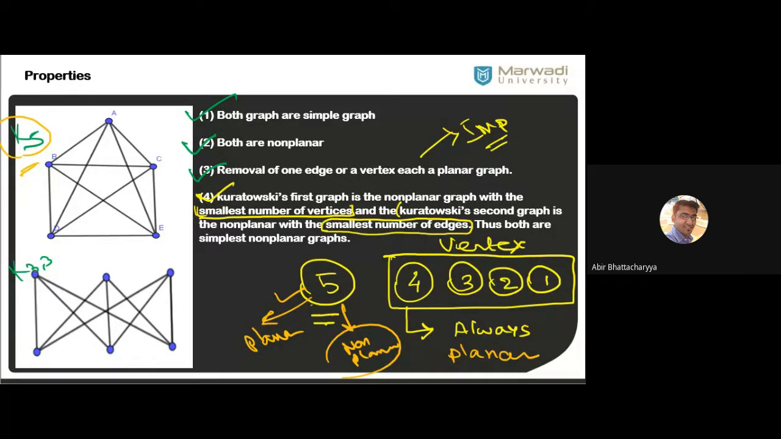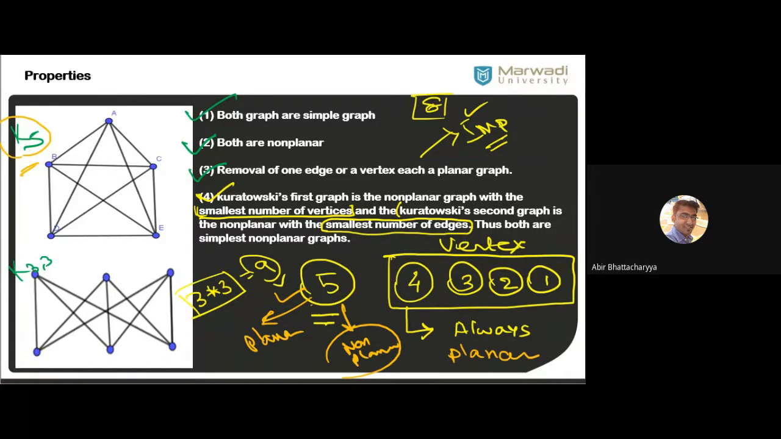So in K33 we have 9 edges. 3 cross 3, how many edges? 9 edges are there in K33. And this is the minimum number of edges for which a graph is non-planar. Minimum number, that means if I have any graph with 8 edges, it cannot be non-planar.